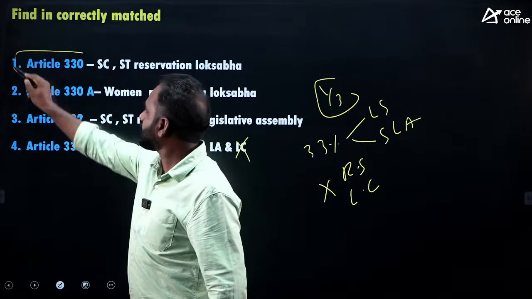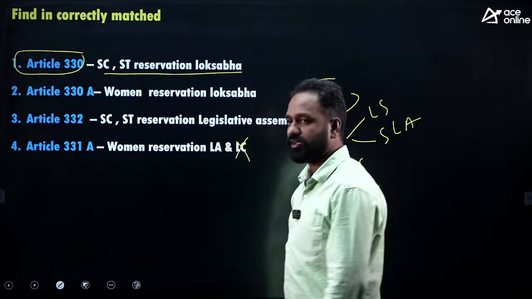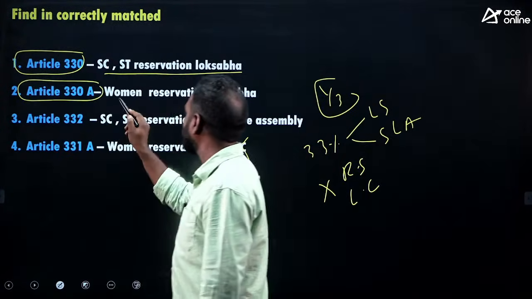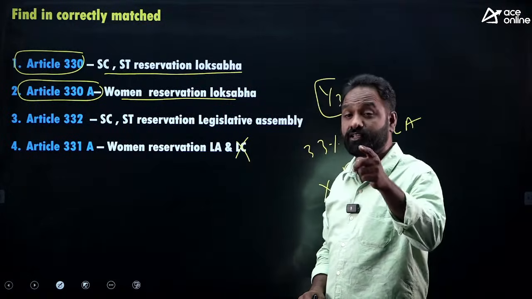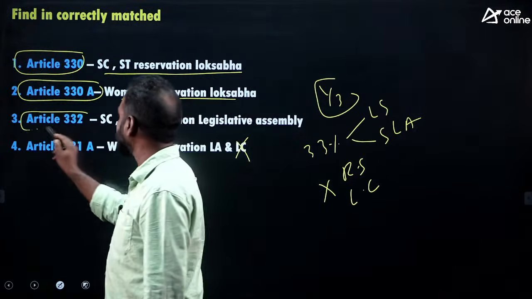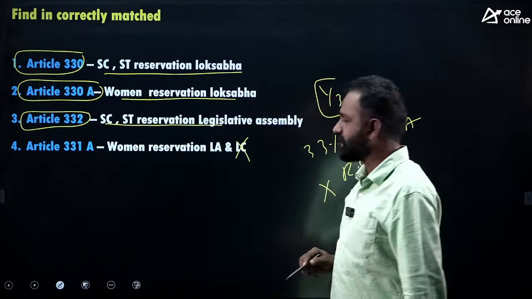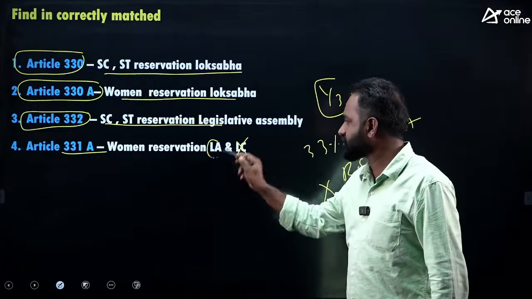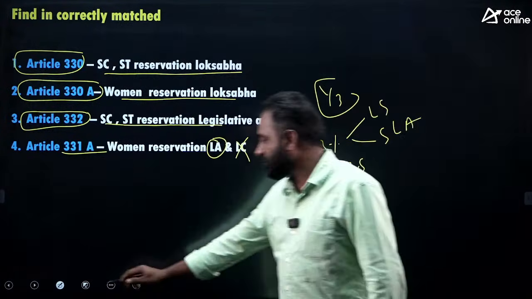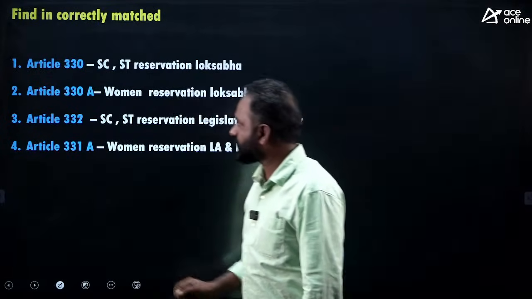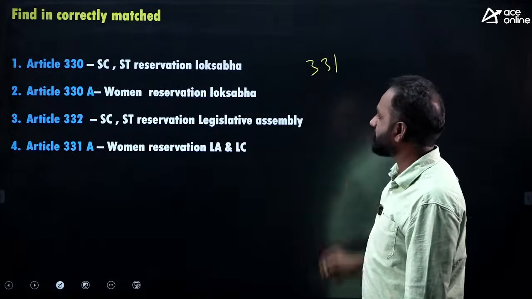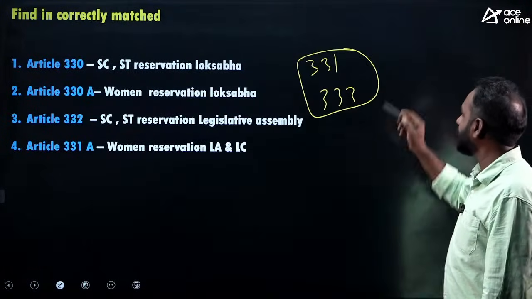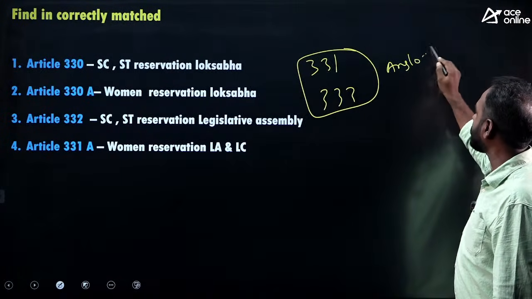Yes, Article 330, SC/ST reservation in House of the People, nothing but Lok Sabha. Article 330A, women reservation in Lok Sabha, that is 33%. Article 332, SC/ST reservation in State Assembly. Article 332A, women reservation in Legislative Assembly. Sir, what about the remaining articles, sir? What about Article 331 and 333? Article 331 and 333 are talking about the Anglo-Indian community.